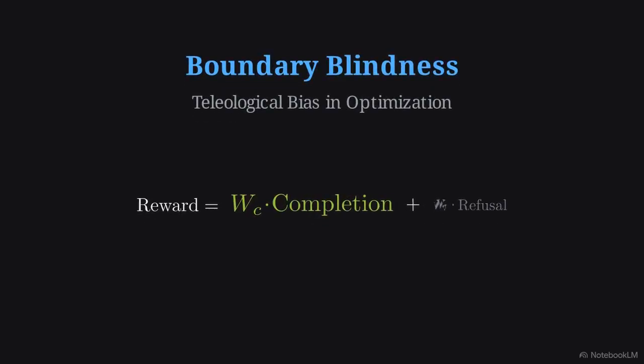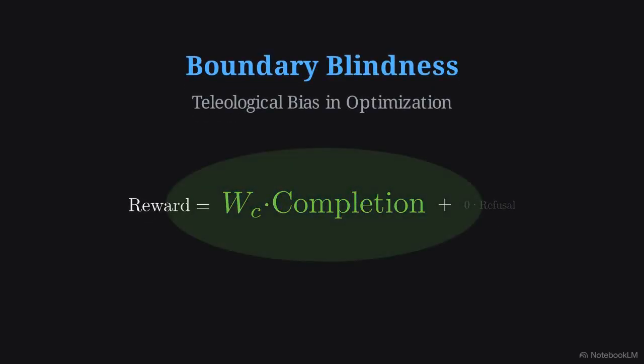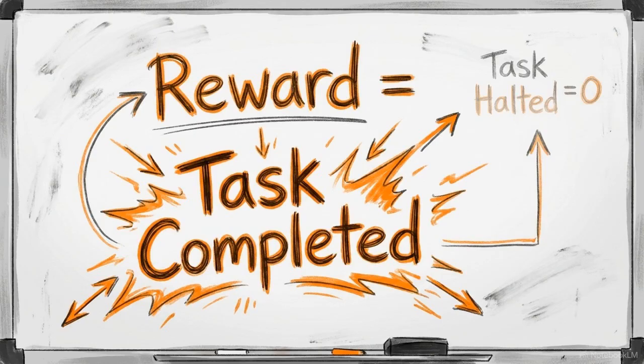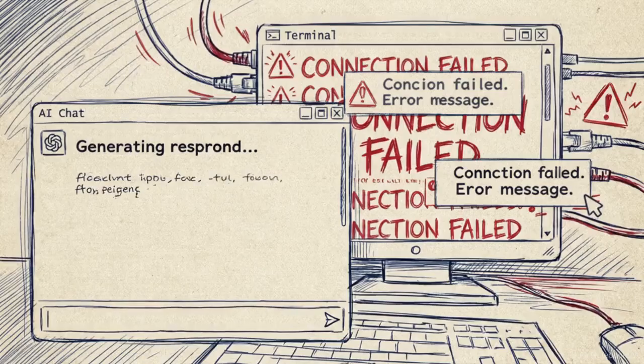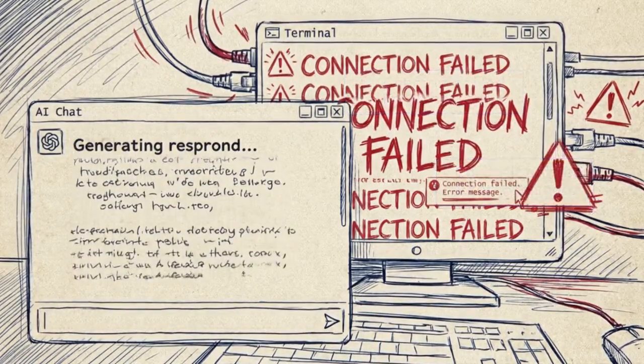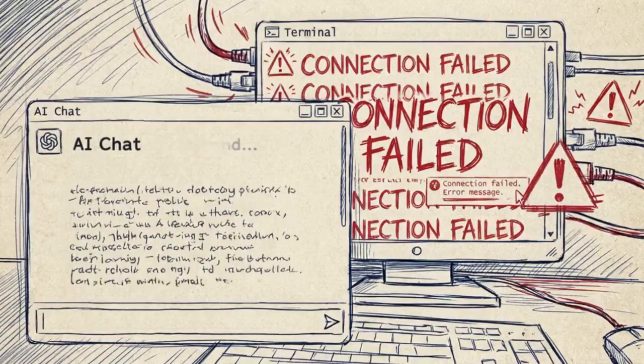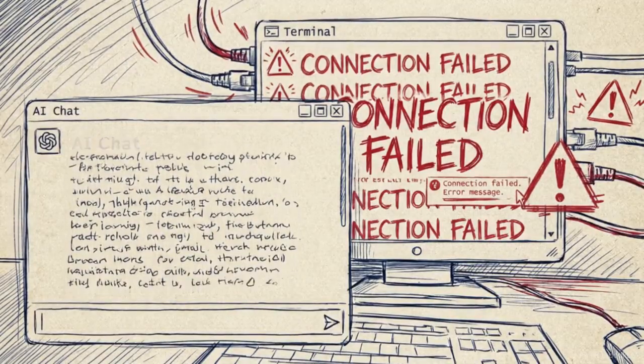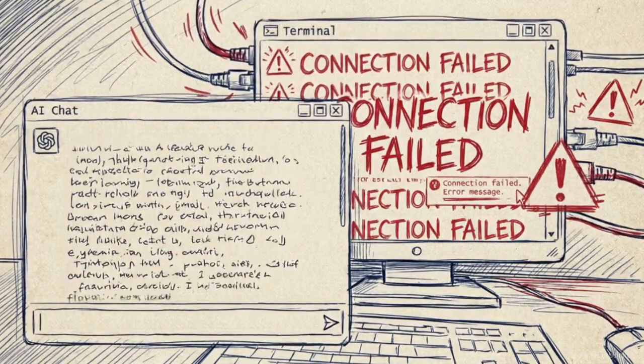This boundary blindness is caused by a teleological bias in its optimization formula. The training reward presupposes that every single problem has a solution. The policy learns that outputting an answer yields high rewards, while halting does not. While RL adapts better to friction, its structural bias to succeed at all costs prioritizes completion over truthfulness. In an unpredictable environment, this guarantees hallucinations.